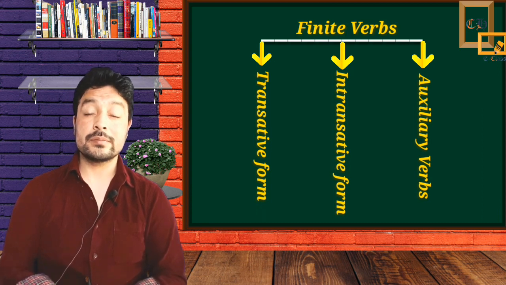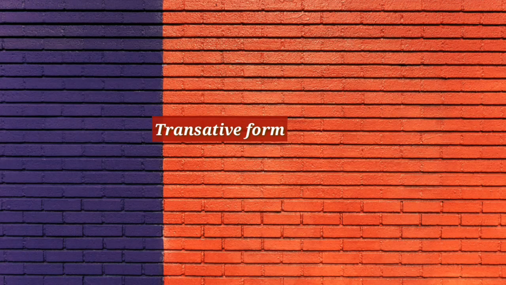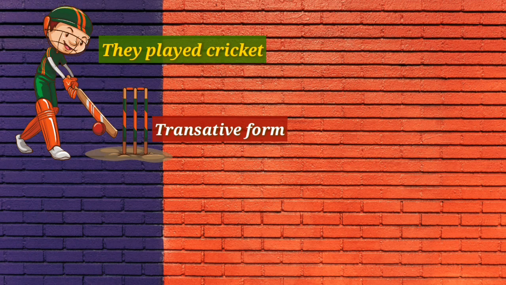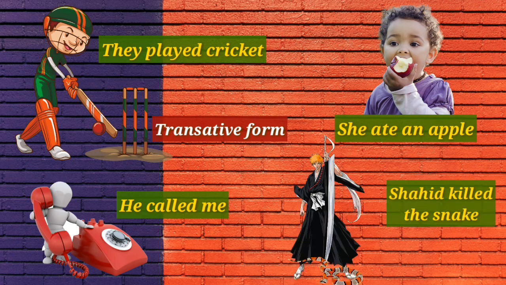A transitive verb is a verb in which the action passes forward from a doer to an object. Let's see these examples. They played cricket. He called me. She ate an apple. Shahid killed the snake. So you can see the objects like cricket, me, apple, and snake are receiving the actions playing, calling, eating, and killing. So the verbs played, called, ate, and killed are transitive verbs, which need an object to complete their sense.